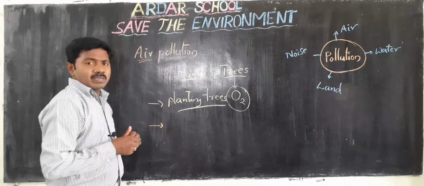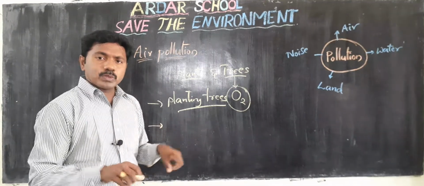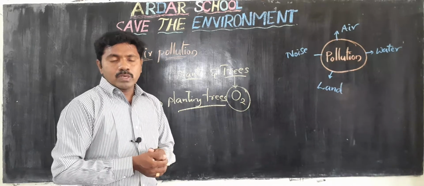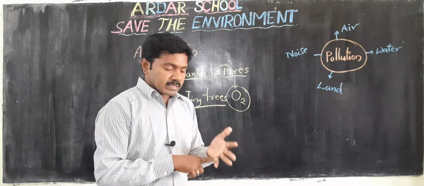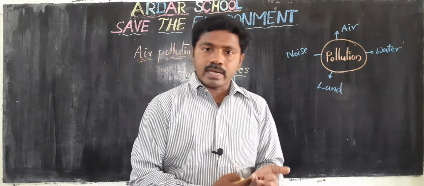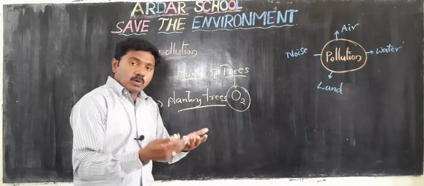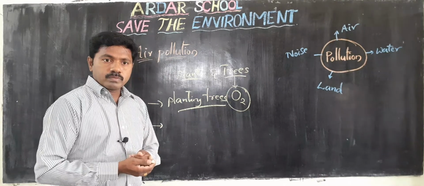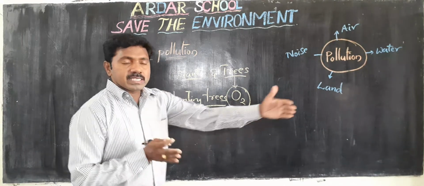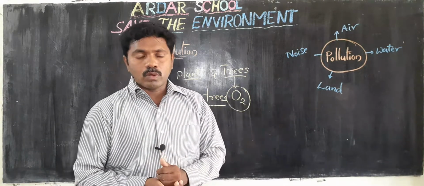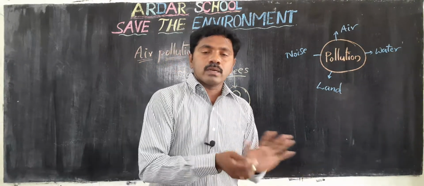Nowadays every person is using vehicles. Vehicles means motorbikes, cars, like this, they release smoke. Even for small, walkable distances we are using vehicles.